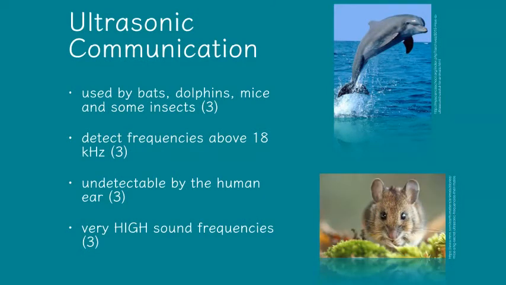Ultrasonic communication is used by bats, dolphins, mice, and some insects. And once again, these frequencies are above 18 kilohertz. So humans can hear only 20 kilohertz, so anything above that is undetectable by humans. And these are very high sound frequencies.